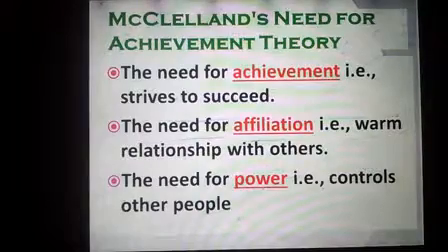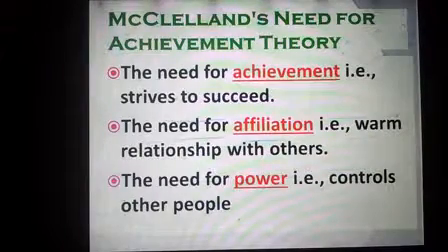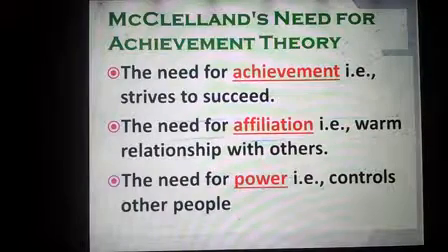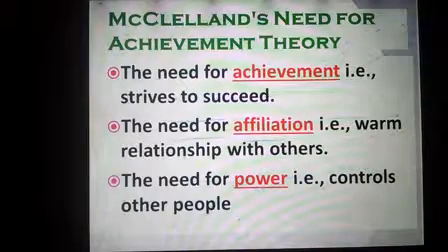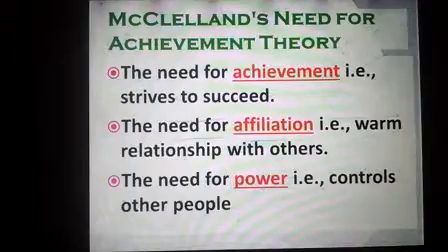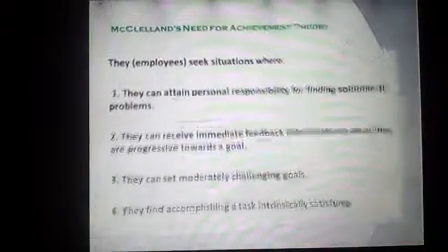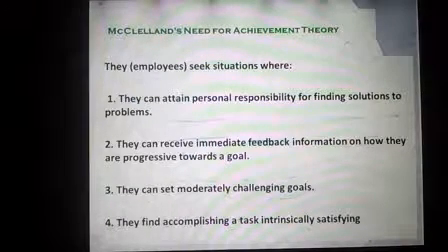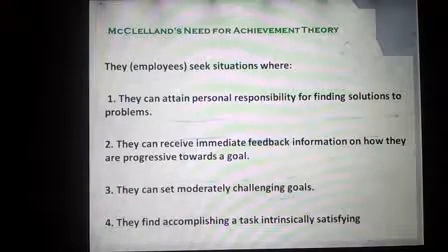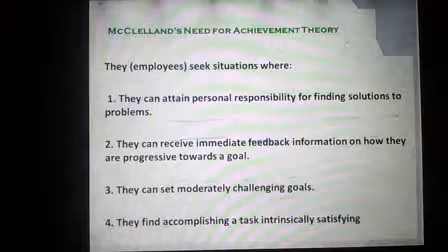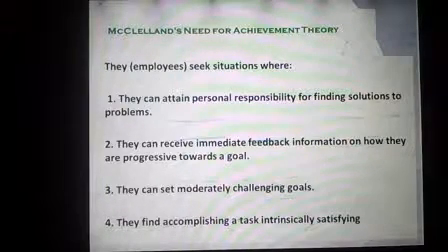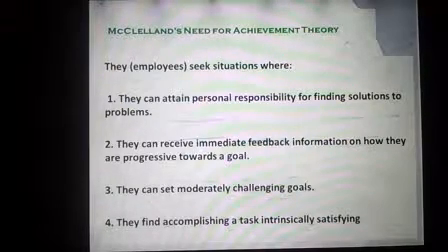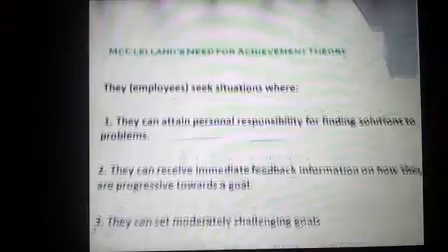You have McClelland's need for achievement theory. Need for achievement, first point, the drive to succeed. Then you have need for affiliation, that is warm relationship with others. Need for power, that is control over other people. The employees seek situations where they can attain personal responsibility for finding solutions to problems. They receive immediate feedback, information on how they are progressing towards a goal. They can set moderately challenging goals. They find accomplishing tasks intrinsically satisfying.